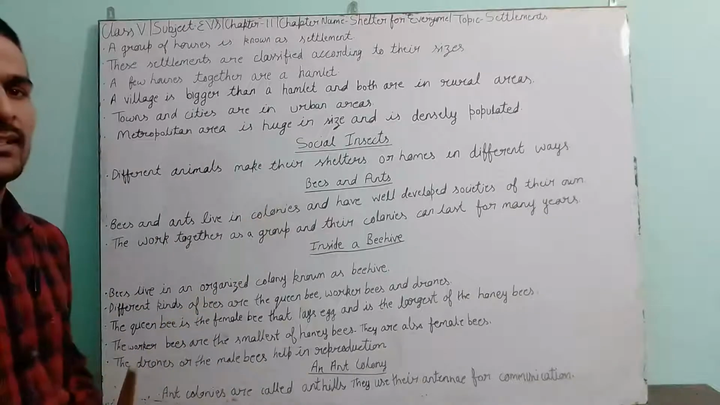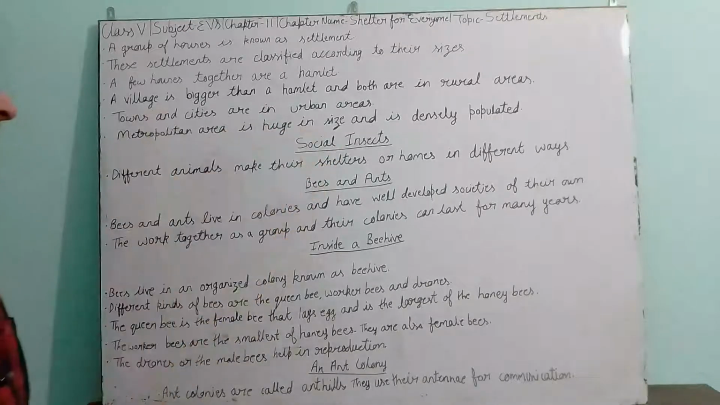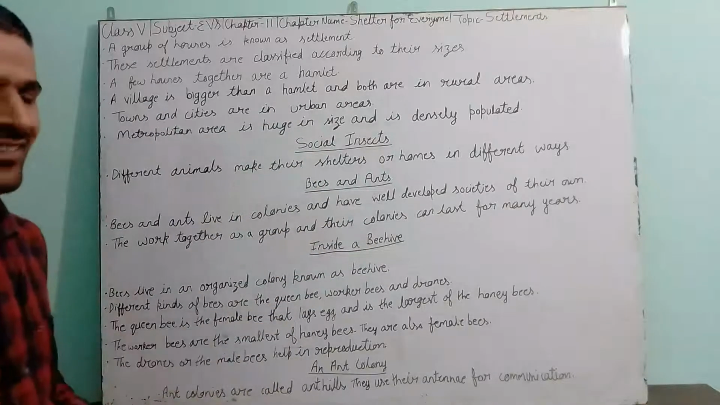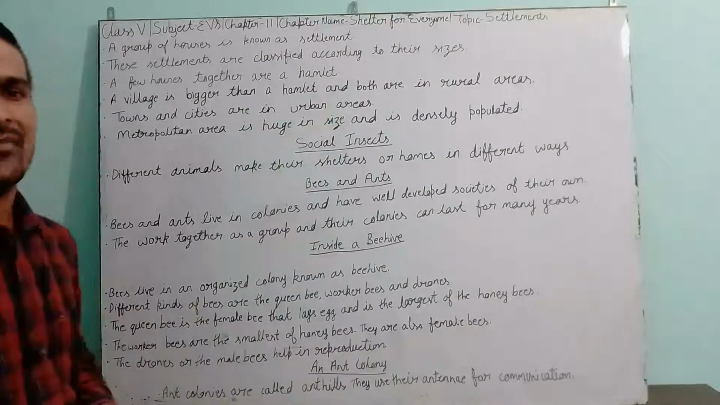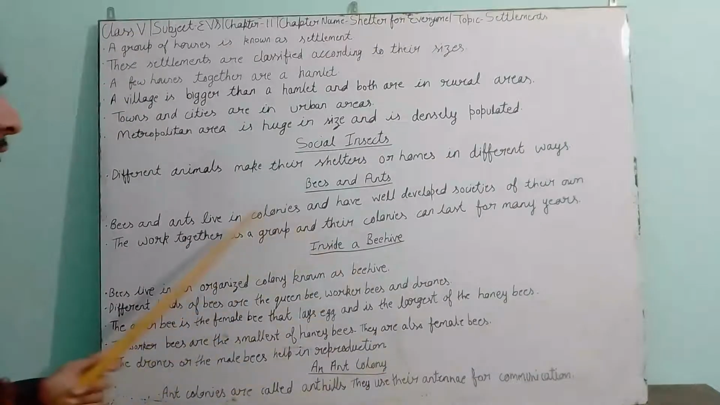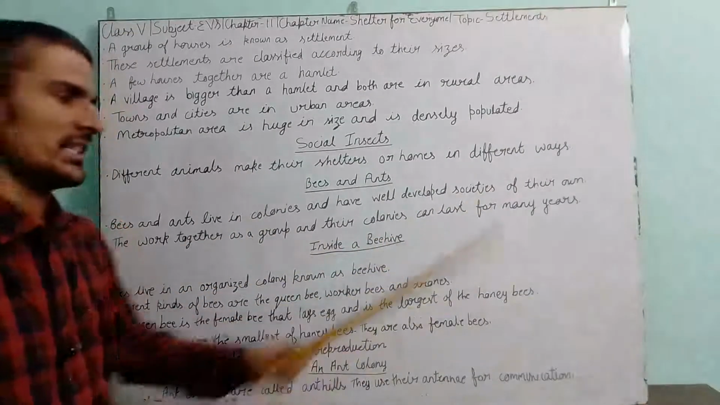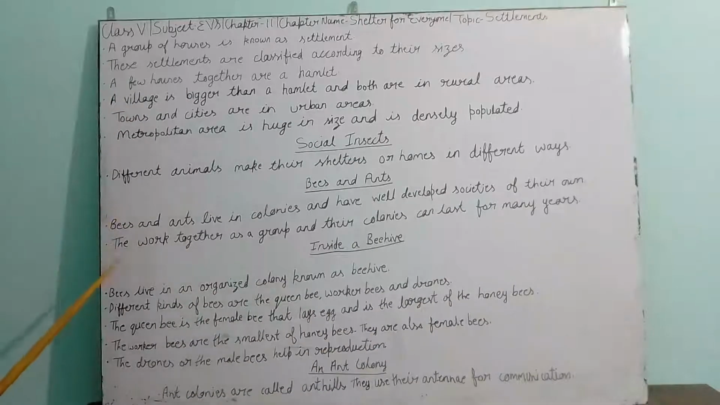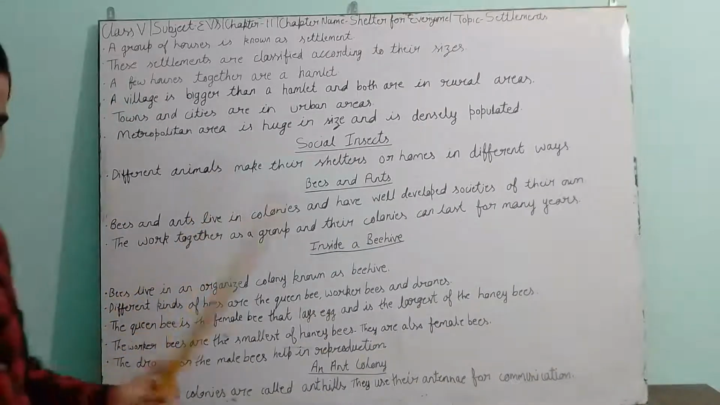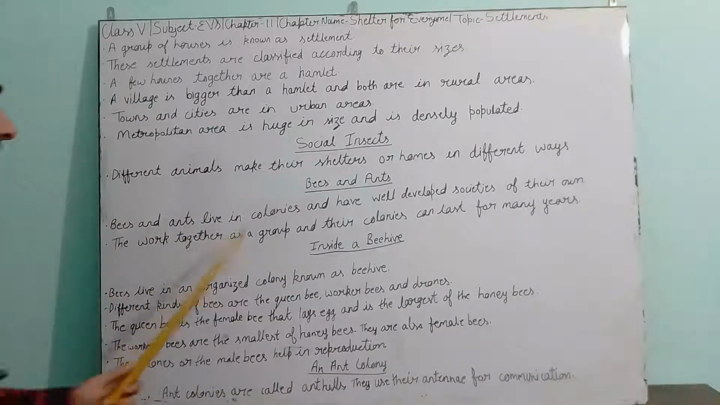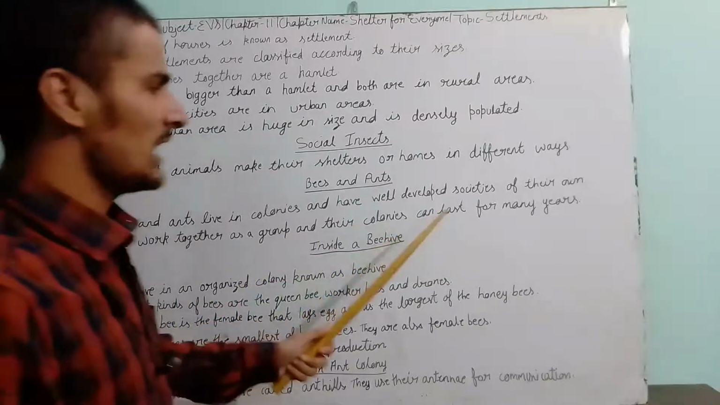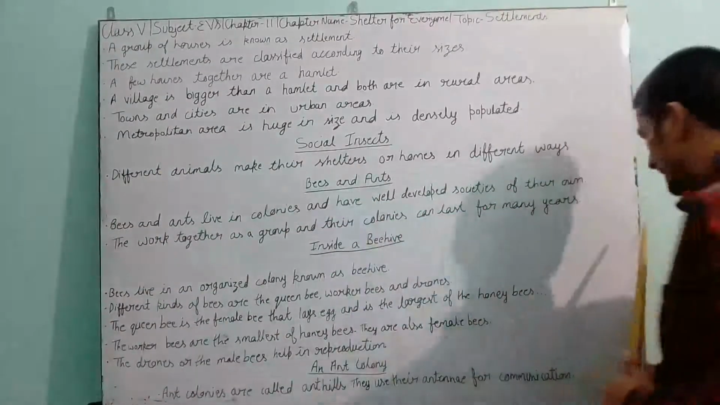In their colonies, it is a full structure in which different types of homes are there, different types of rooms are there, and different types of activities are happening. So they are fully developed societies. They work together as a group, and their colonies can last for many years.